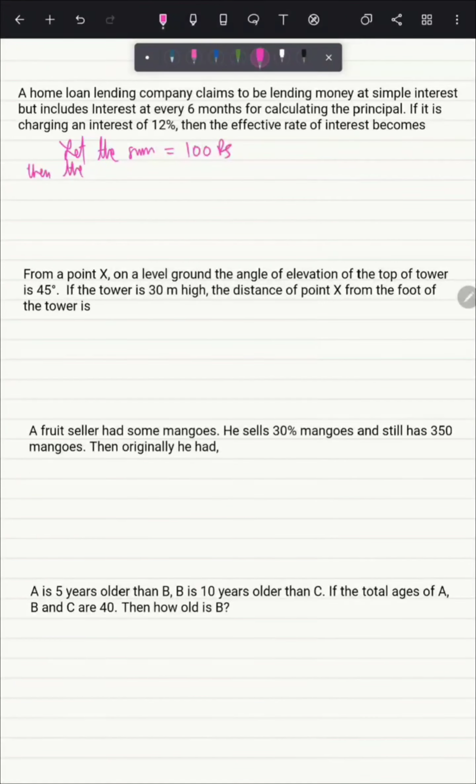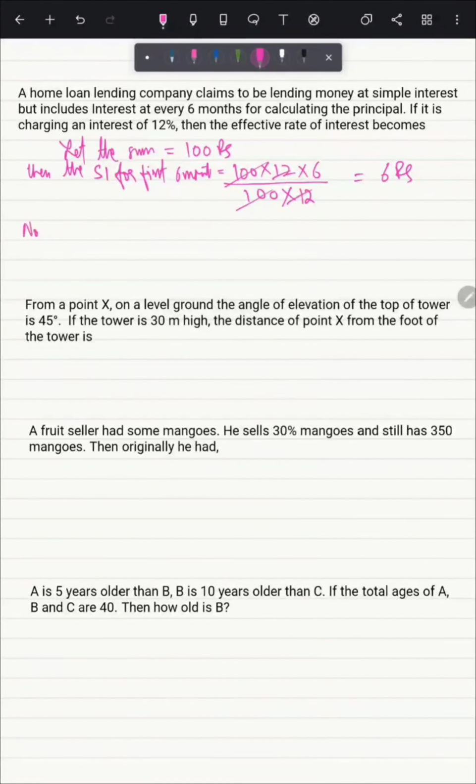Then the simple interest for the first 6 months equals 100 rupees multiplied by the interest into the time, that is 6 months, upon 100 for percentage, and 12 is the number of months in a year. On calculating this, we will get 6 rupees as interest.